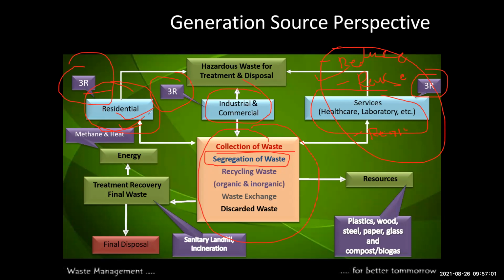Then suppose you separate, meaning segregation of waste. Separate the material industrial and service. Then the second part is reuse. Then now the recycling of waste. So what do you mean by recycling waste? Recycling is the third part. After the reuse of material, the leftover materials go through the recycling process. In the recycling process, there are two types of waste: organic and inorganic.